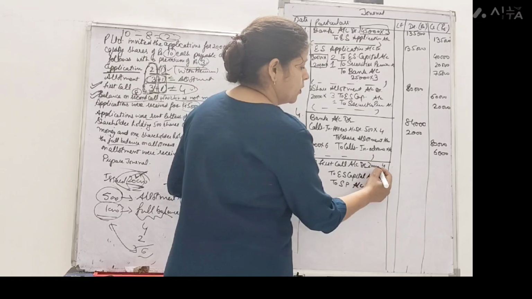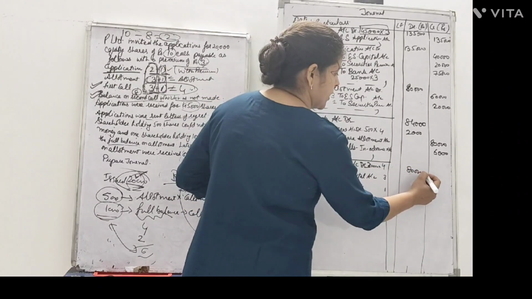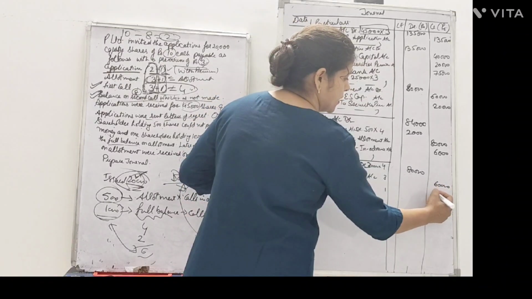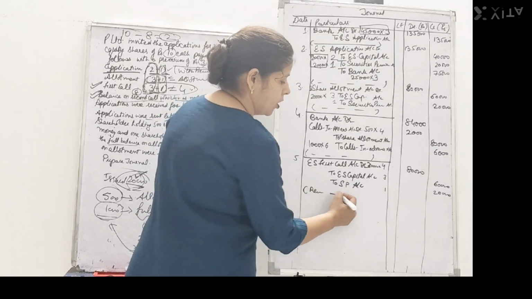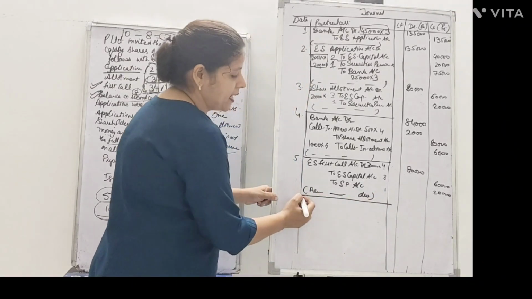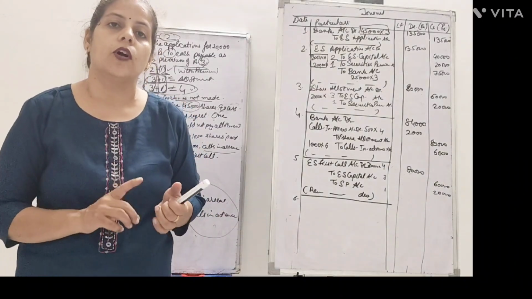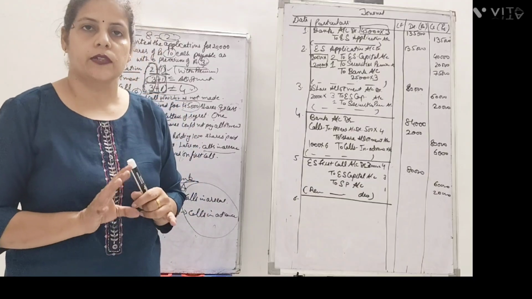So 20,000 into 4, the total is here 80,000. 20,000 into 3, that is 60,000. 20,000 into 1, that is 20,000, being first call due, right? In the due entry, you will not make any adjustment for arrears or advance. Adjustment would always be made only in the receipt, that is where bank account is written, right?